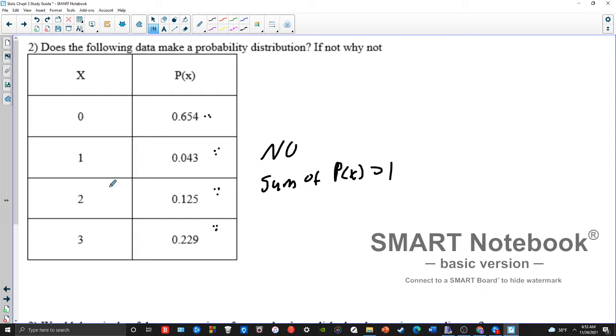So those are the three things you check. Is the sum more than 1? Is any of them bigger than 1? Is any of the probabilities less than 0? If so, then we don't have a distribution if any one of those three things fails. Now remember, your outcomes can be pretty much whatever they want. You can have an outcome that's bigger than 1. You can have an outcome that's negative if you want to. It's all a matter of what the probabilities in the table do.